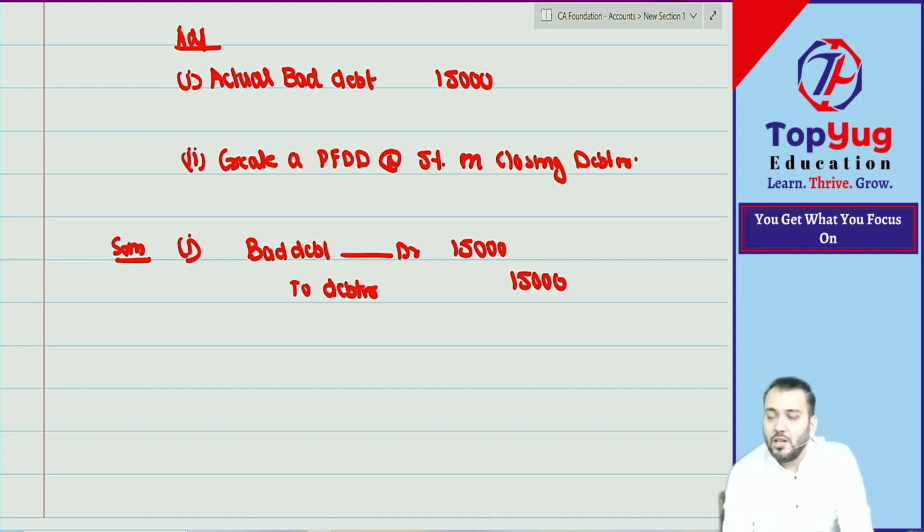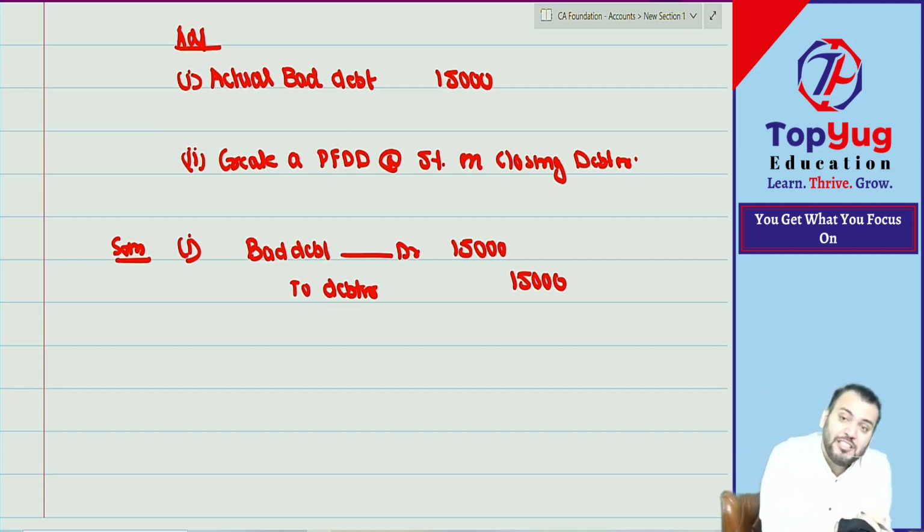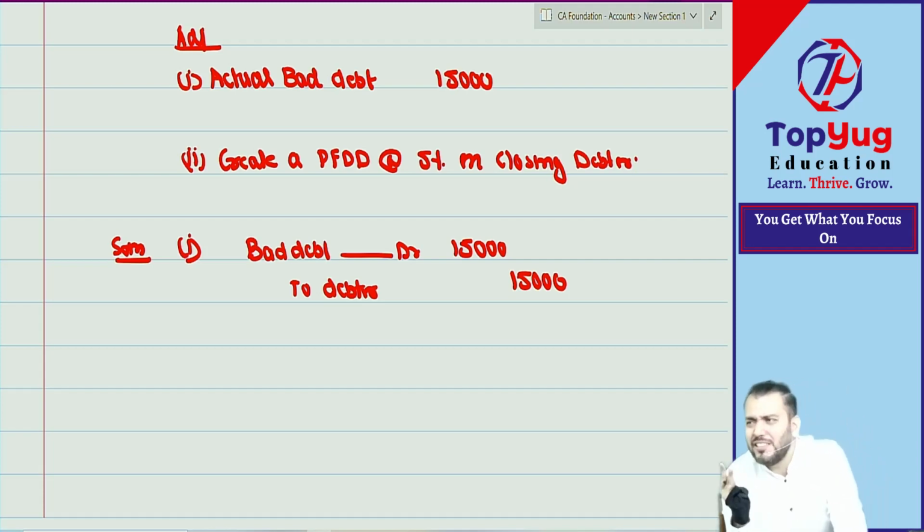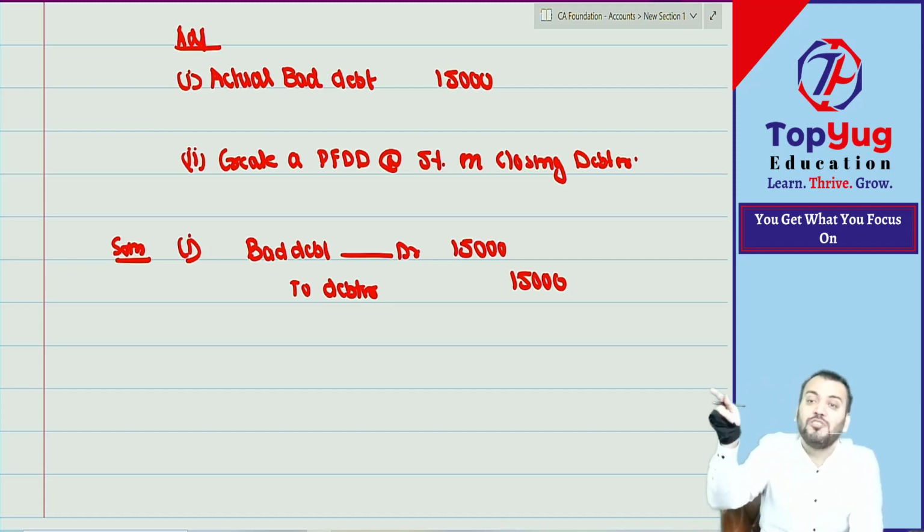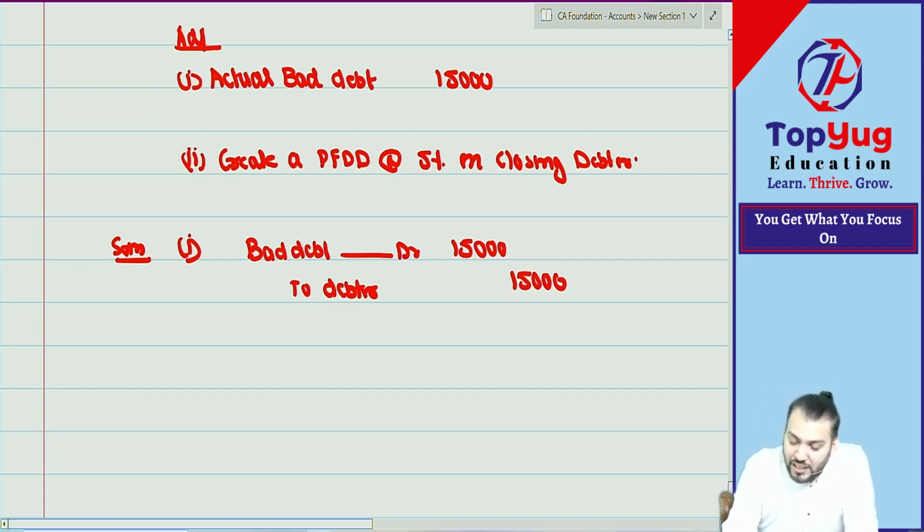Correct. Now this bad debt is a nominal account. It should be closed by transfer to the PL account. But can I say for this we already created a provision. So already last year such bad debt was debited to PL. So can I say it will be debited twice then? So whenever we create a provision, bad debt is closed by transfer to the provision account. Because provision is also what? Retained profit. So this will be closed by transfer, means this will be adjusted with the provision account. Understood? So what journal entry will we do?